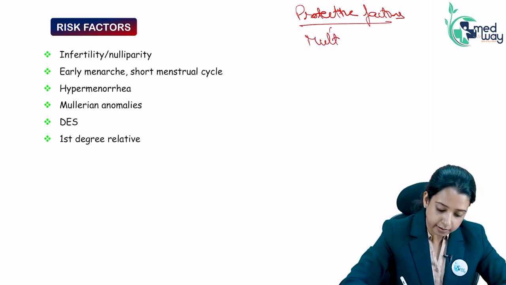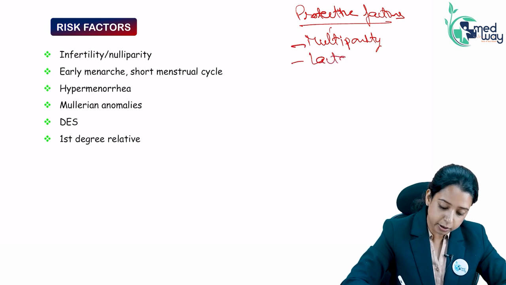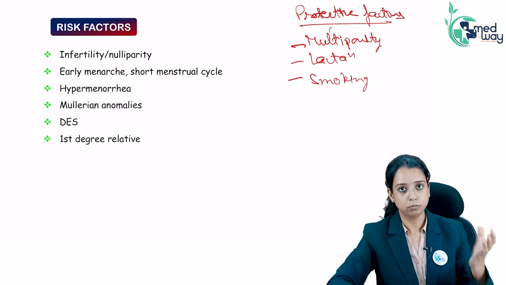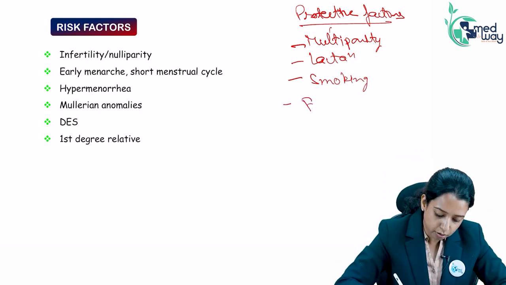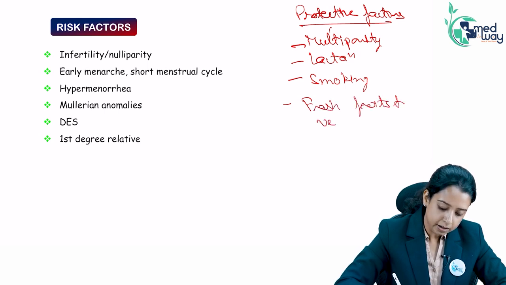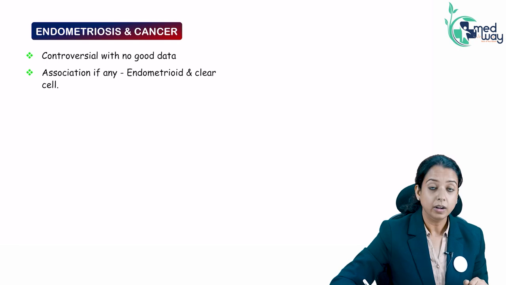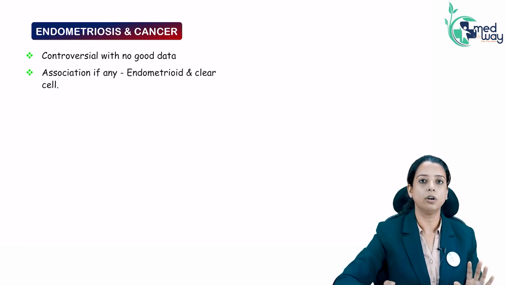Multiparity is a protective factor. Lactation is a protective factor. Smoking decreases the estrogen levels, so smoking is a protective factor. Then use of fresh fruits and vegetables, keeping a healthy diet, is also a protective factor, right? Okay. Now, endometriosis and risk of cancer.